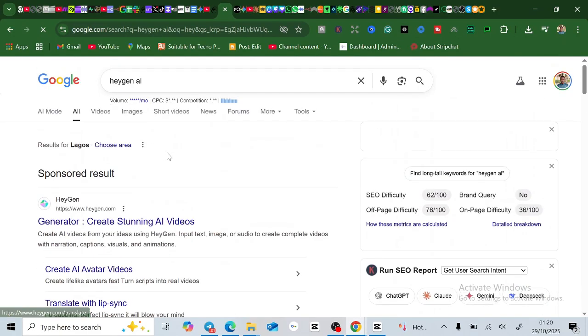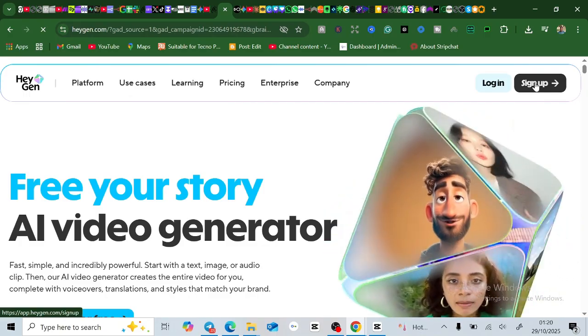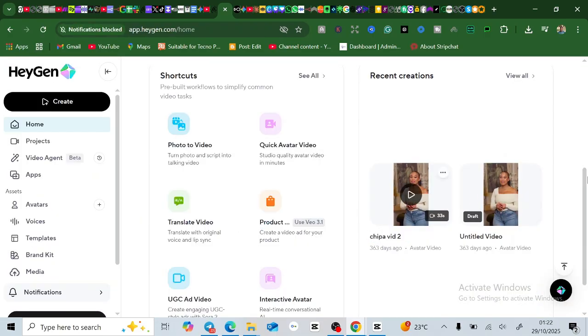Now the next platform we're going to come to is HeyGen, HeyGen with the AI here. Just tap on it. This is the next AI tool we're going to use. Now what you're going to do is sign up. Let's sign up with Google. Good. And we have now come to HeyGen.